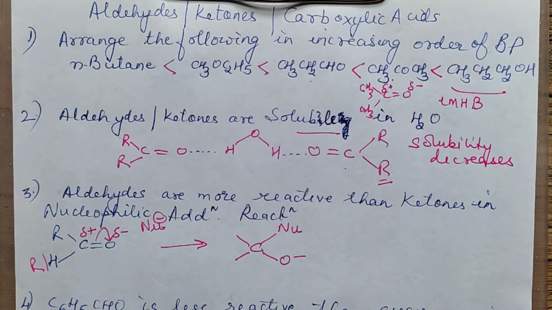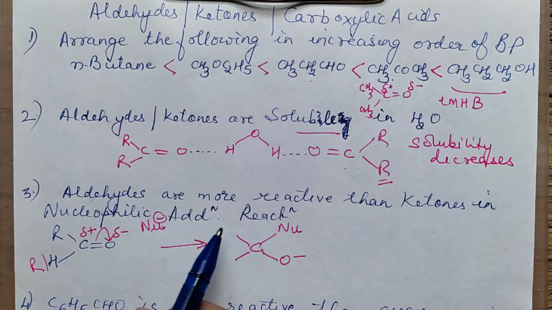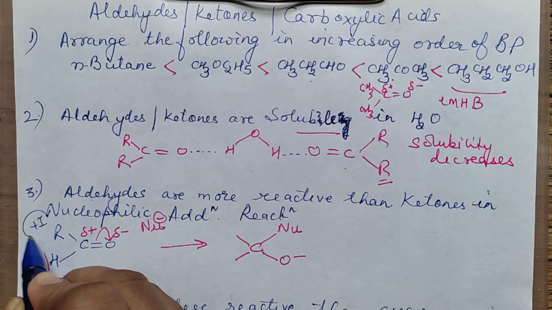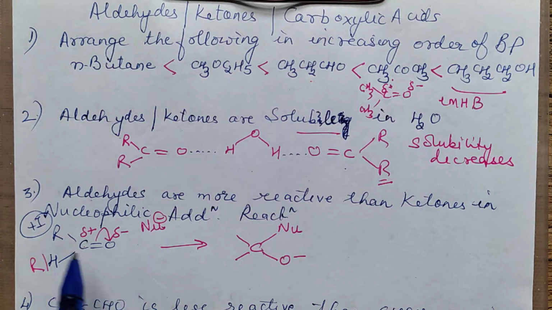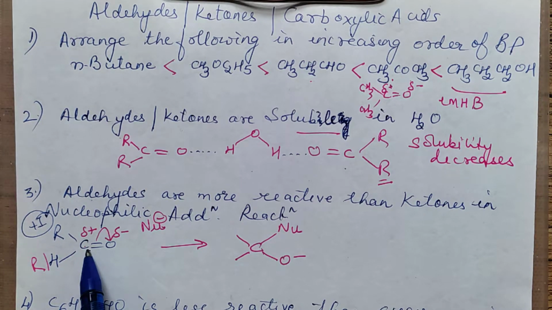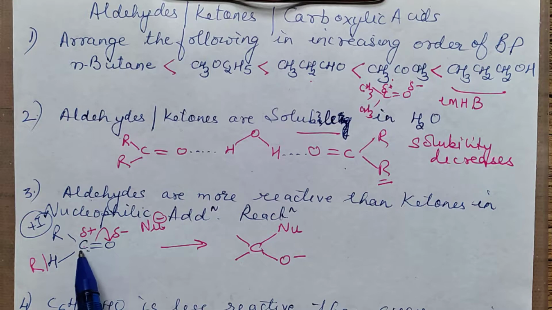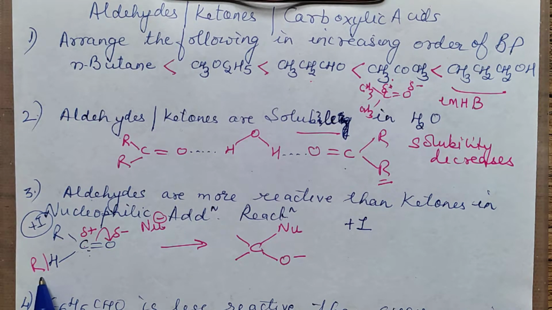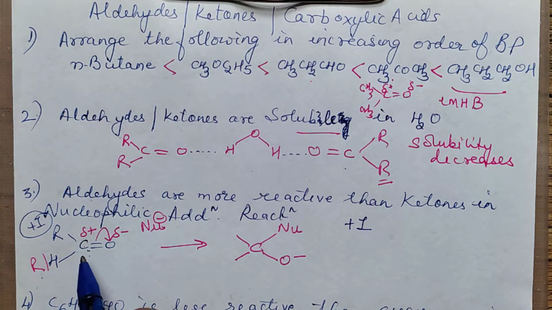So what will happen is, if it is aldehyde, only one side has an alkyl. Right? So the alkyl group, we know, exhibits plus I effect, positive inductive effect. So it is going to push electrons towards the carbon. When it pushes the electrons towards carbon, the positive charge on the carbon atom will be reduced. Yes. So one reason is due to plus I effect. Whereas if it is ketone, both will be R, both will be alkyl groups, meaning both are pushing electrons towards the carbon atom.